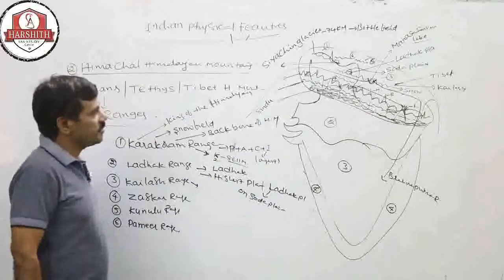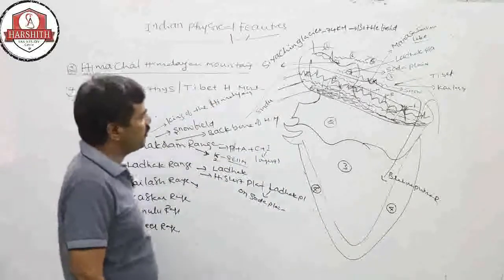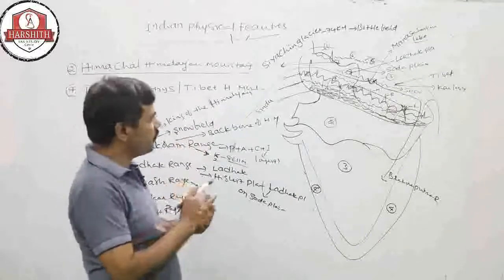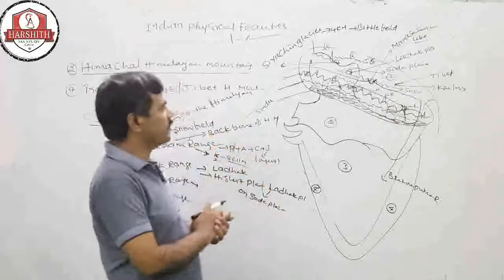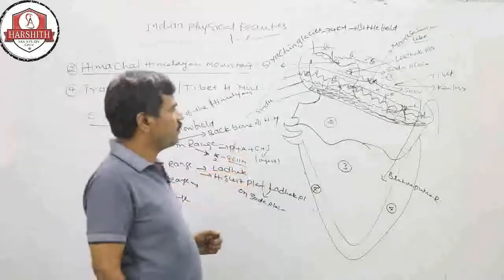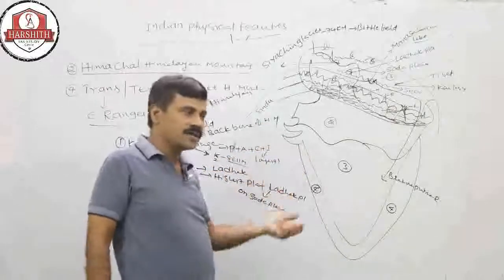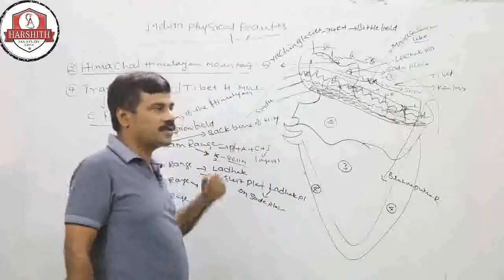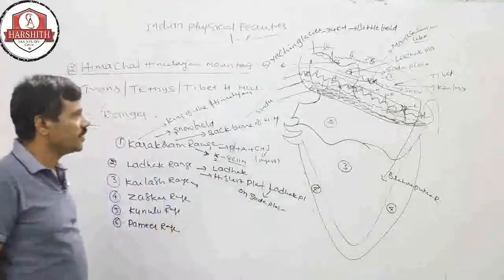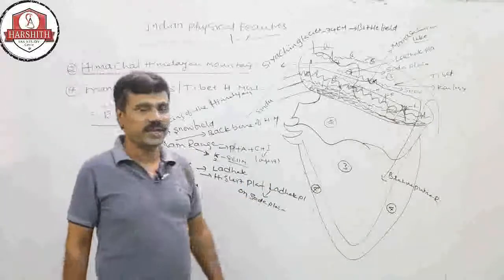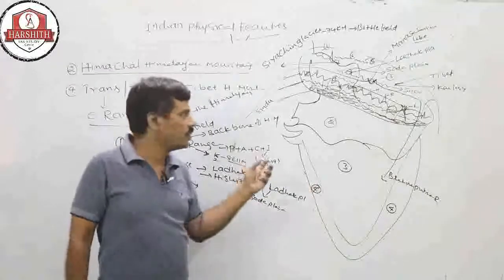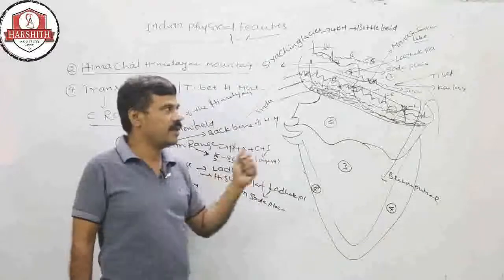They are India's biggest and longest rivers, with the maximum river basins in India. In India the Brahmaputra is the longest and biggest, the second longest and biggest is the Sindhu, and the third longest and biggest is the Ganga. These three rivers take their birth in the Himalayan mountains. So these are the Himalayan rivers.